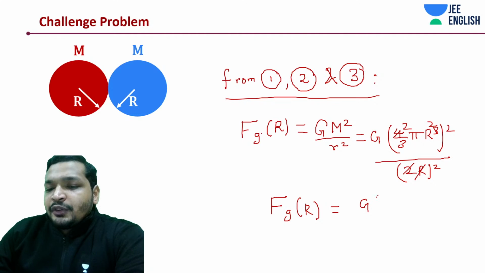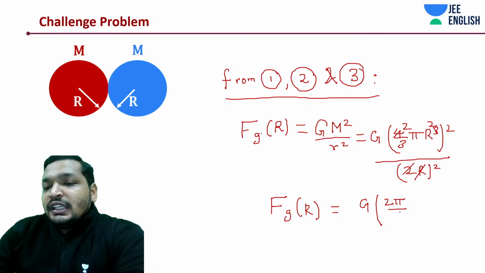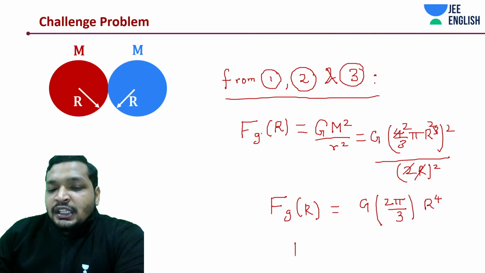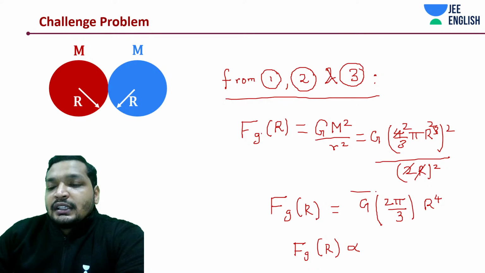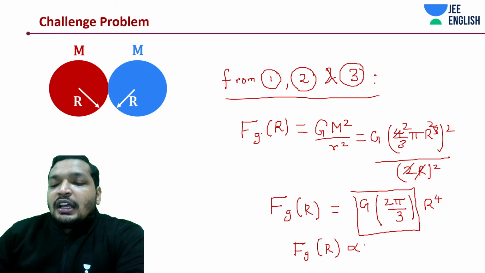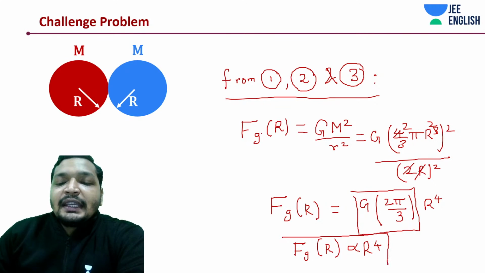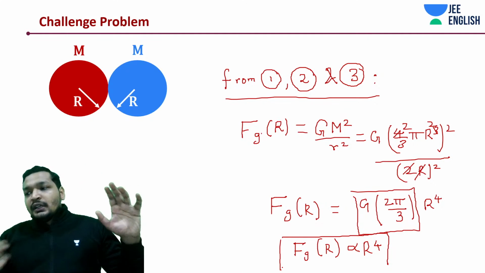So what I'm going to do is put this entire term in brackets with a square, because what we need to know is what this is proportional to, which is going to be r square square, r to the power 4. So F_G, the gravitational force, this is all constant, right? You're not worried about this. Your gravitational force is unfortunately proportional to r to the power 4 in this. Be careful, students, while working in an exam.